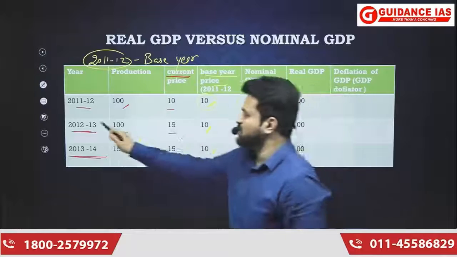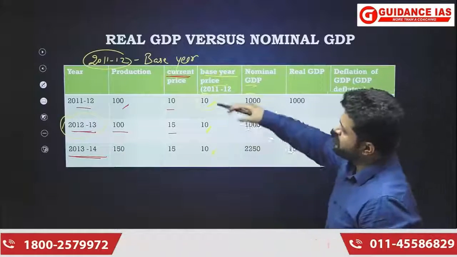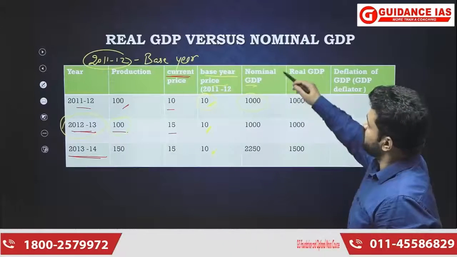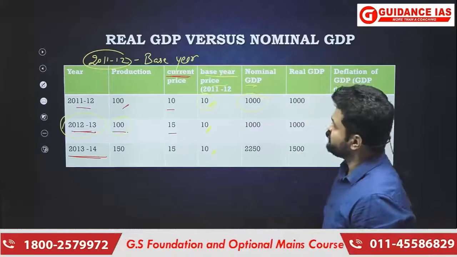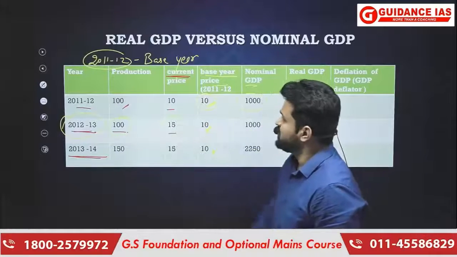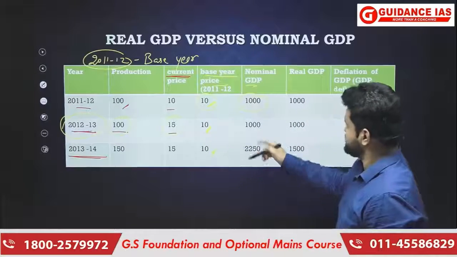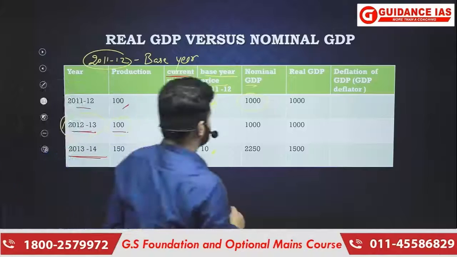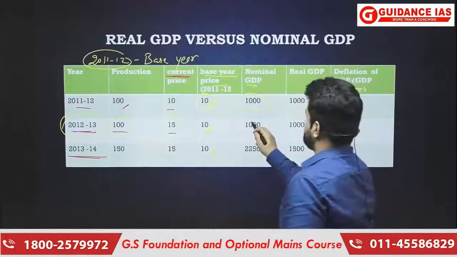Nominal GDP in the year 2012-13. See here, again it will be the total production, that is 100, multiplied by the price that prevailed in that particular year. The current price that prevailed in that particular year is 15. So it will be 100 multiplied by 15. Although it is wrongly written here to be 1000, it is going to be 15 multiplied by 100, that is 1500.